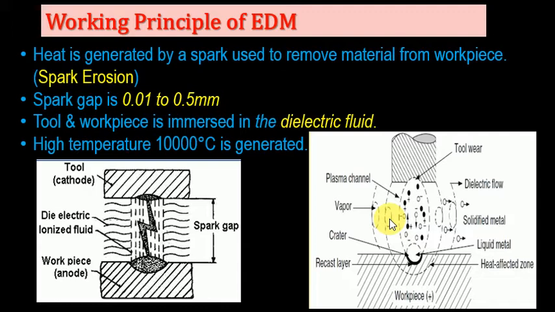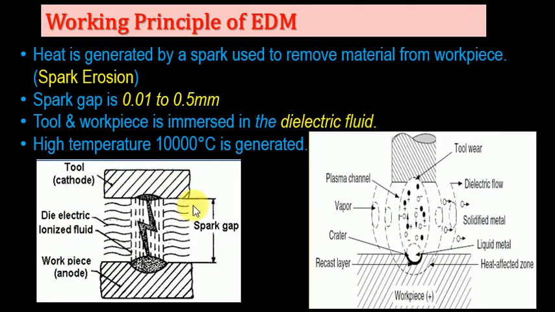In the last process, ECM, we discussed electrolytes. These electrolytes are used for conducting the electric current between the electrode and cathode. Here we use dielectric fluids between the tool and the workpiece. Okay, a high temperature, nearly 10,000 degrees, is generated in this process.